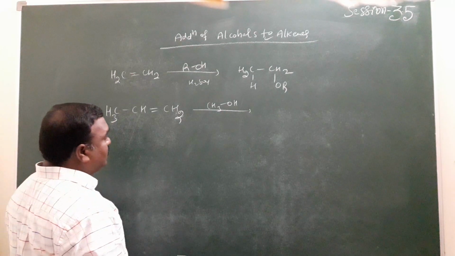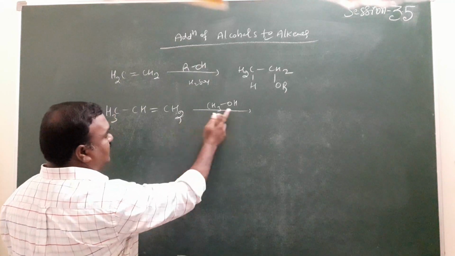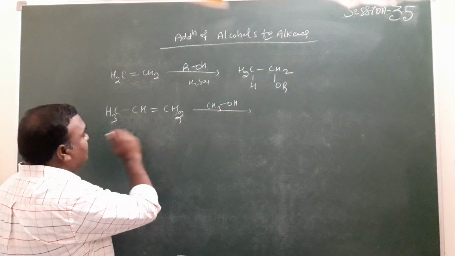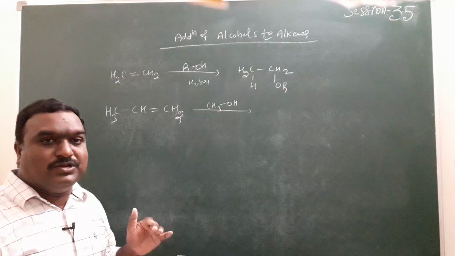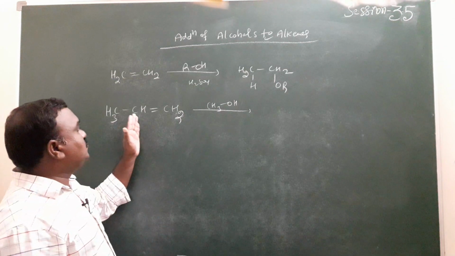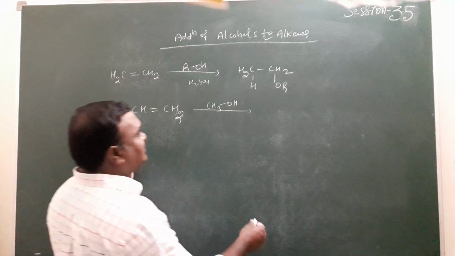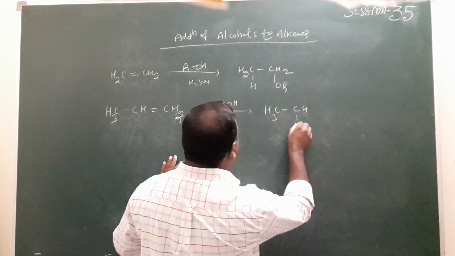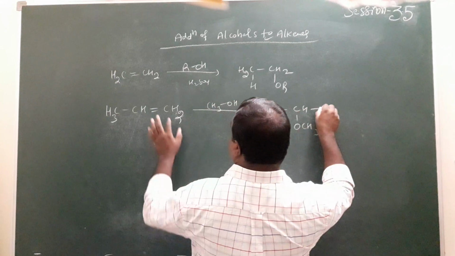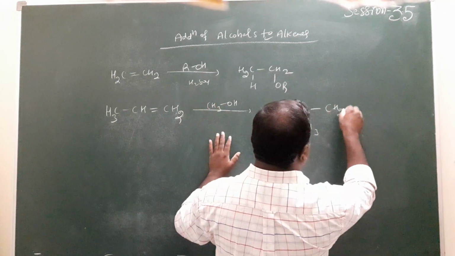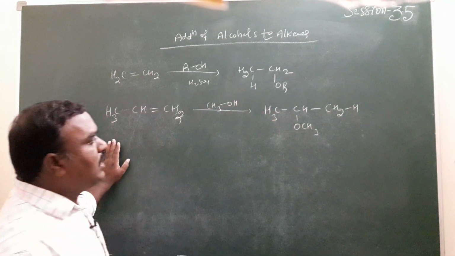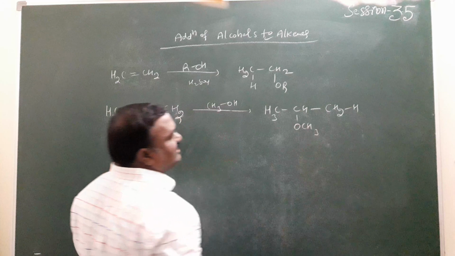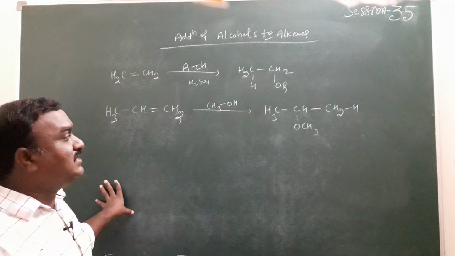Now according to the Markovnikov rule, H plus is added here and the nucleophile is added here. The reason is that this carbon carries fewer hydrogens. Always the nucleophile is added to the more substituted carbon, which has fewer hydrogens. We have discussed that concept in the alkene chapter. So here OCH3, again CH3, CH3, and the final compound, isopropyl methyl ether, is formed here.